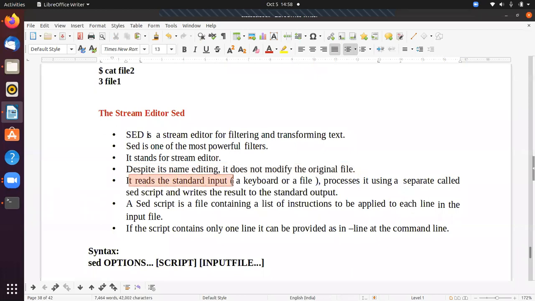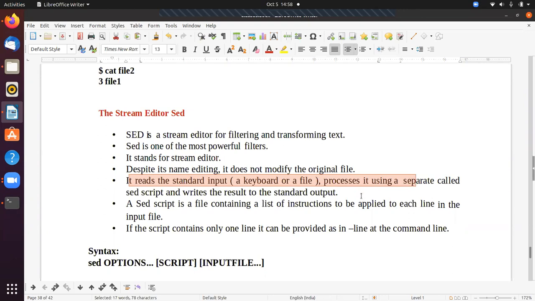It reads the standard input or a file. That means you can give the input for the SED command by using the keyboard or a file. It processes it using a script, the so-called SED script. That means you can give one script and it writes the results to the standard output, based on your requirement.